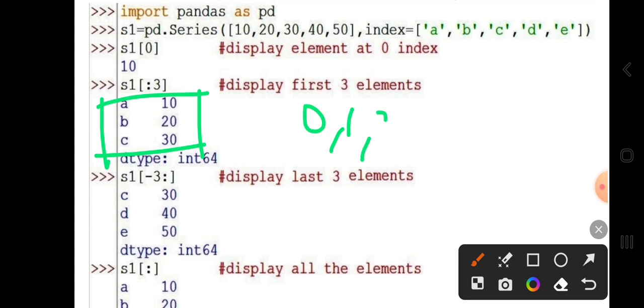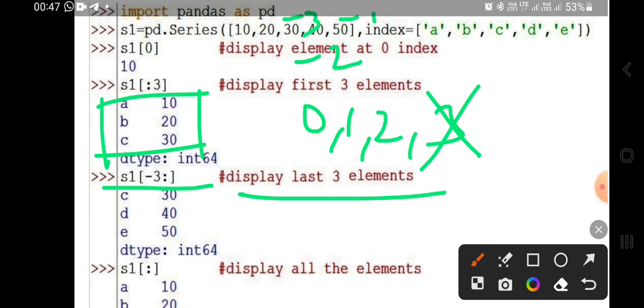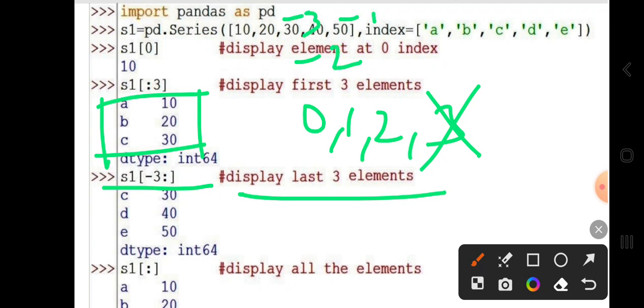0, 1, 2 and 3. 3 is the stop value. The stop value cannot be included. Here the start value is -3. This will display the last 3 elements, because in a series it will be -1, -2, -3. The start value is -3 and the end value is not provided. Then from the start value, 30, 40, 50 are displayed here.